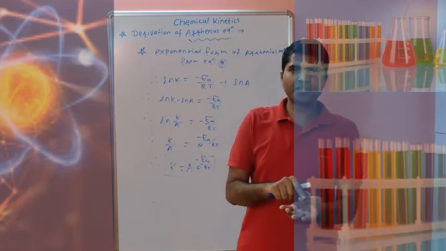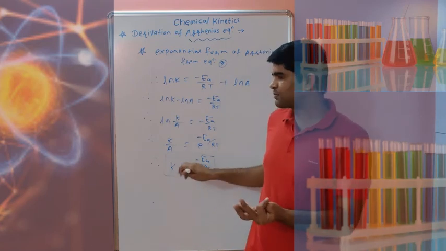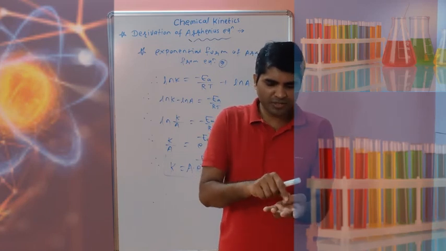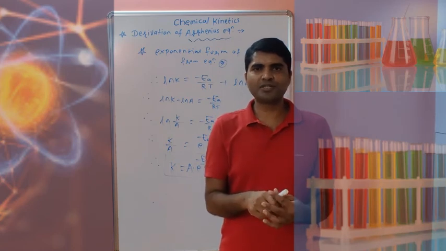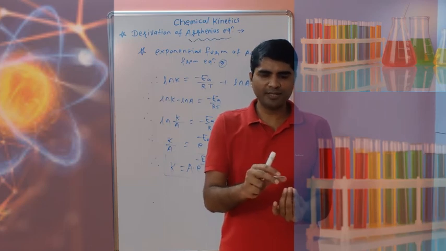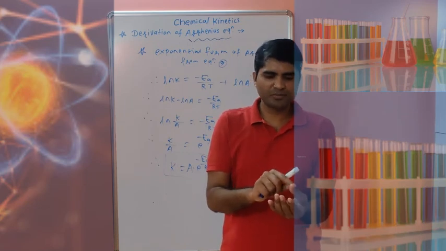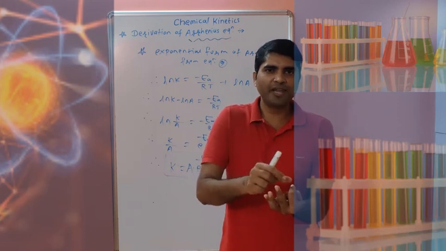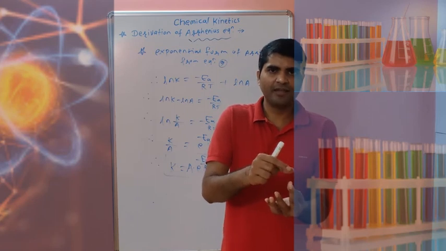So to derive these equations, first we have to derive the differential form. From the differential form we can derive the exponential form. So we have to remember the steps. First we consider the general reaction, and then apply the rate law. Then the assumptions: Arrhenius has given 4 assumptions, number 1, 2, 3, 4, and they depend on the energy profile diagram. The first assumption is related to energy of activation, the second assumption is related to equilibrium between A and A star, the activated complex.